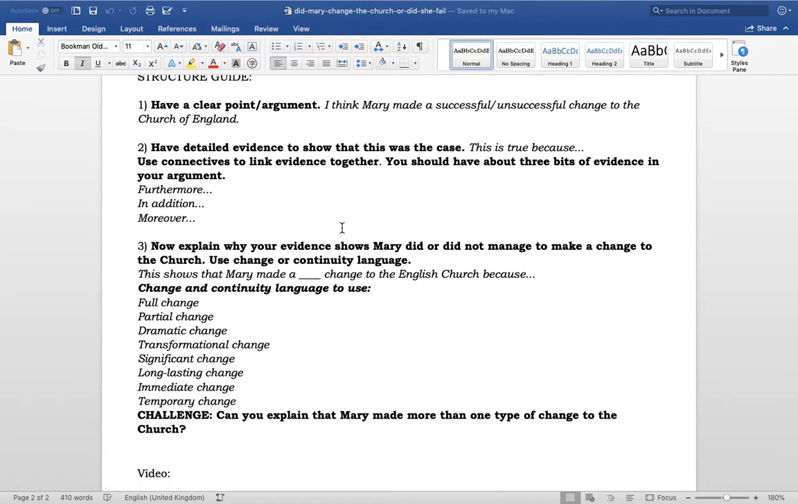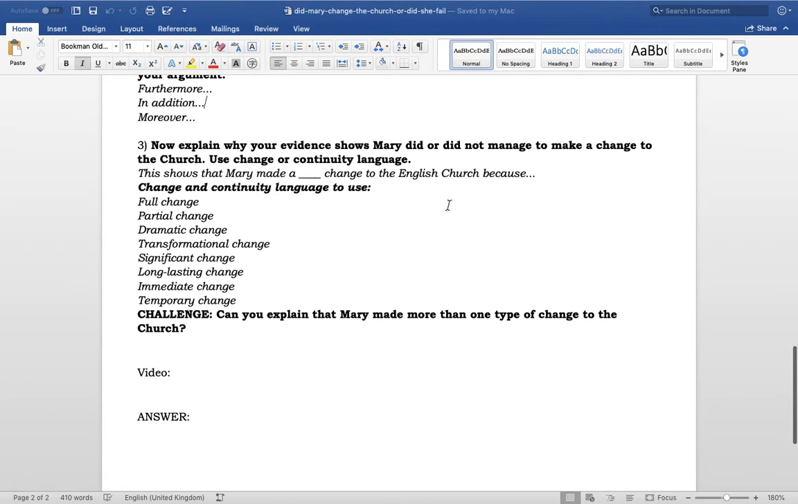To back up your argument, you need to be including lots of evidence, okay? So you can use the sentence starter here. This is true because, and what you want to be doing is including a lot of different evidence from the last lesson that you had learned to back up your point. Now it's really important here, you don't just want to be using one bit of evidence, as I've already said. You want to be using at least 3. And to do that, you need to include some connective words like furthermore or in addition or moreover, and they help you to link all of your evidence together.